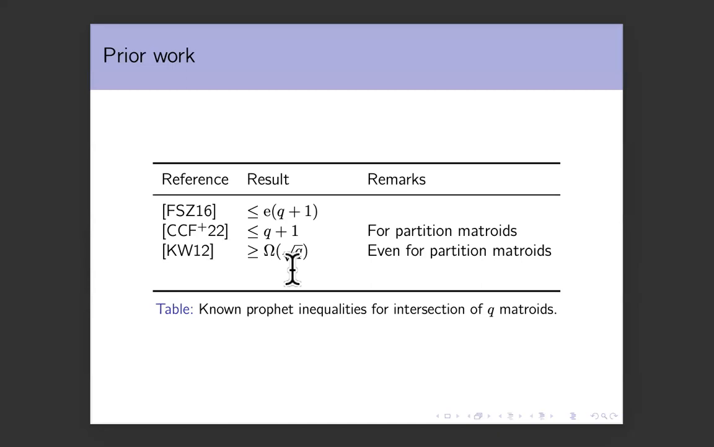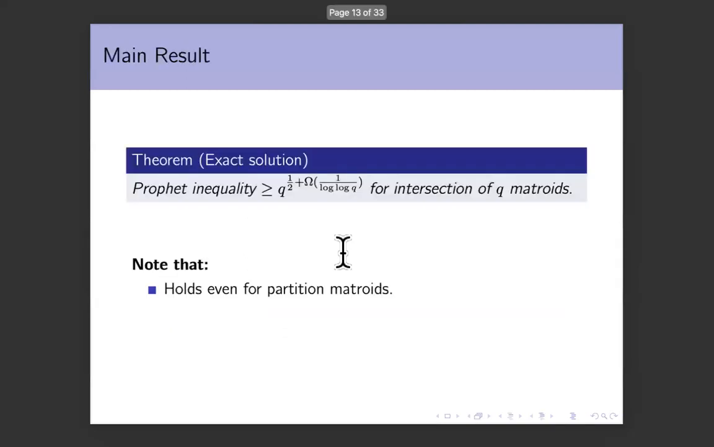And this is the best lower bound we know, root q. The best upper bound we know is q plus 1. And therefore, there's a gap of root q versus q between the best upper bound and the best lower bound. And our work tries to make progress on this gap. We show a better lower bound. Instead of showing q to the 1/2, we show a better lower bound of q to the 1/2 plus 1 over log q, which again also holds for partition matroids. This is our main result.